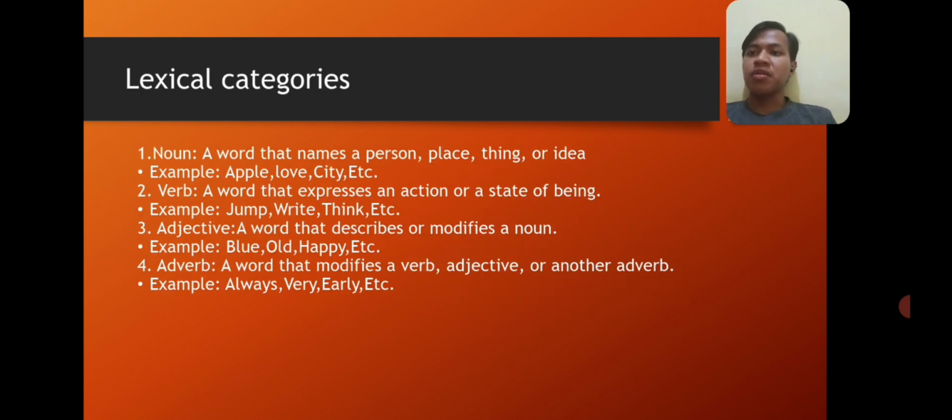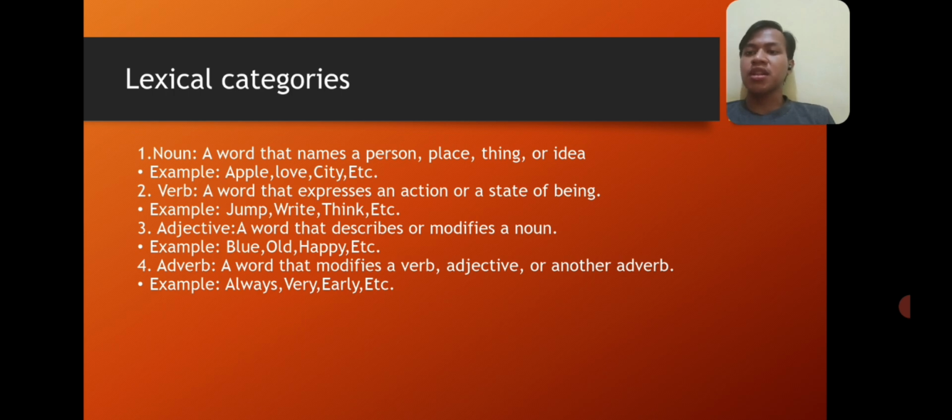For the examples of lexical categories, first we have noun. A noun is a word that names a person, place, thing, or idea. The examples of noun are apple, love, city, etc. Second, we have verb. A verb is a word that expresses an action or a state of being. The examples of verb are jump, write, think, etc.